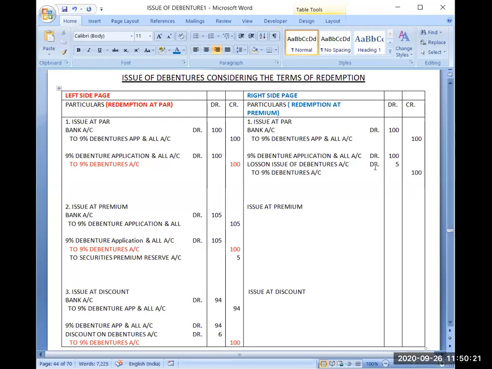After 5 years, one of my liabilities is debentures, and another liability is premium on redemption. Another liability is what? Premium on redemption. So liabilities are credited to premium on redemption account. And how much premium am I giving on redemption?